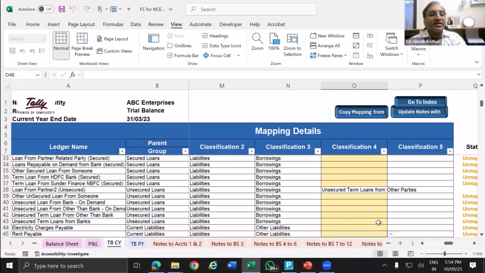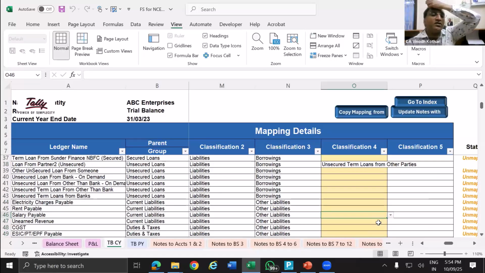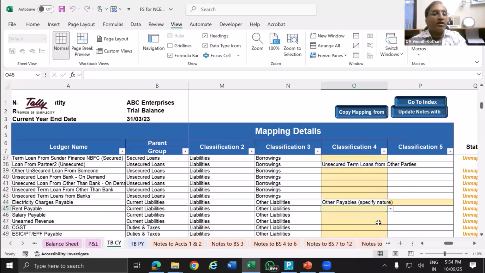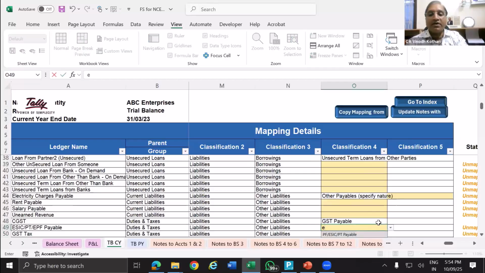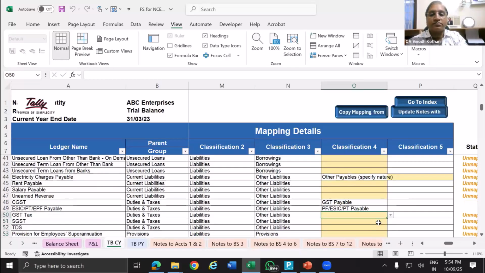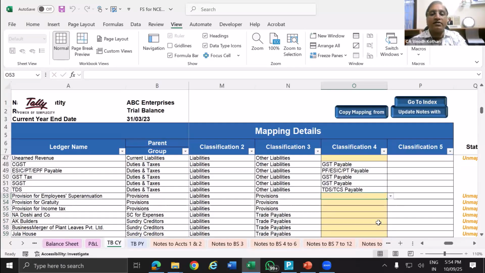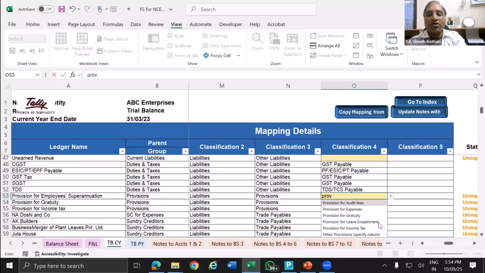So this way classification can be done, each and every classification. Here you can see rent payable, what type of classification it is. It is other payables. Same way GST payable, ESI PF payable, GST payable, TDS payable. One by one you can just type, and whatever it is, this is provision for